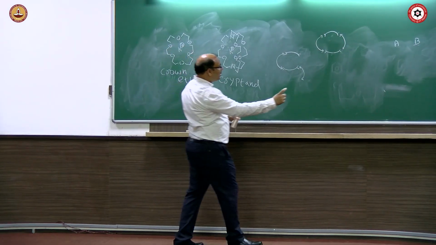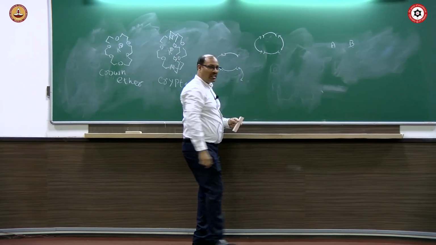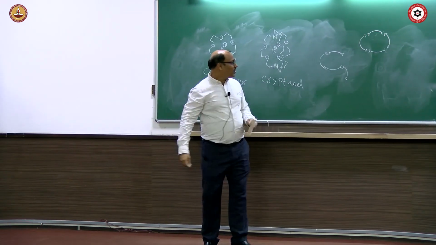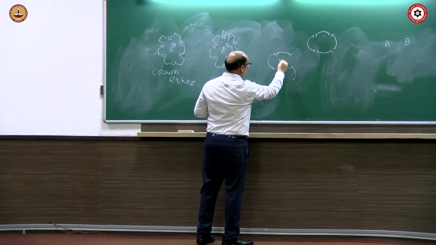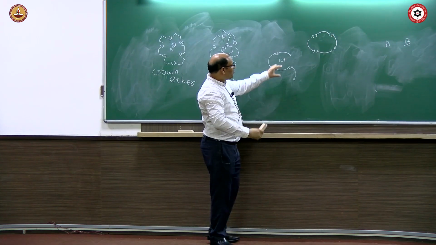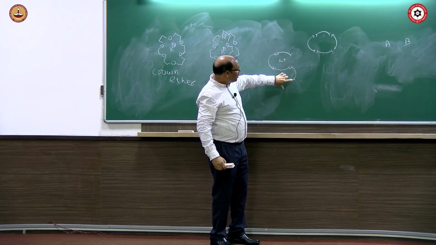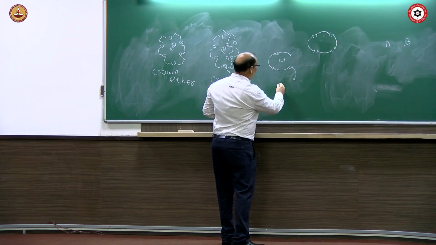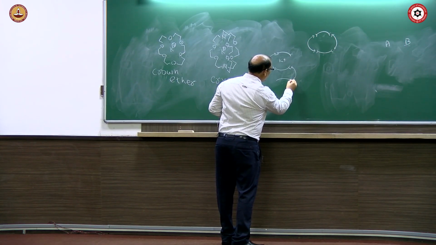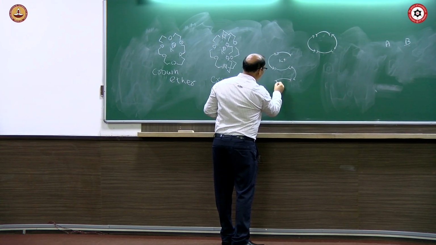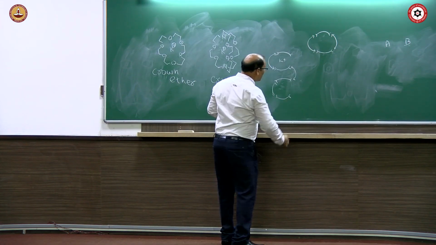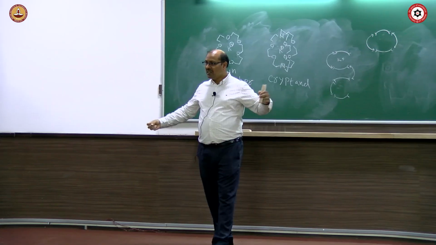If it comes here, it closes the ring. Even though template is there, still instead of going here, one side can go here and one can go there, and if it happens like that, it will be polymeric.